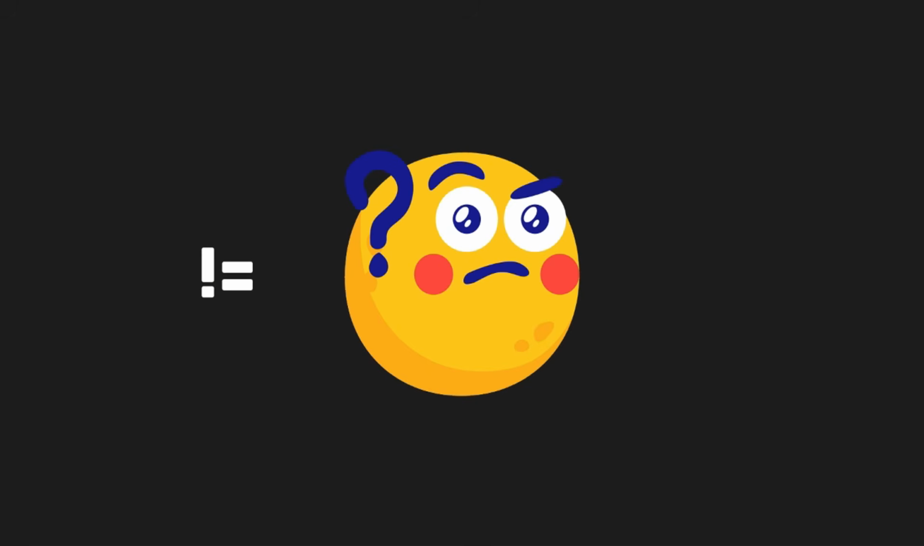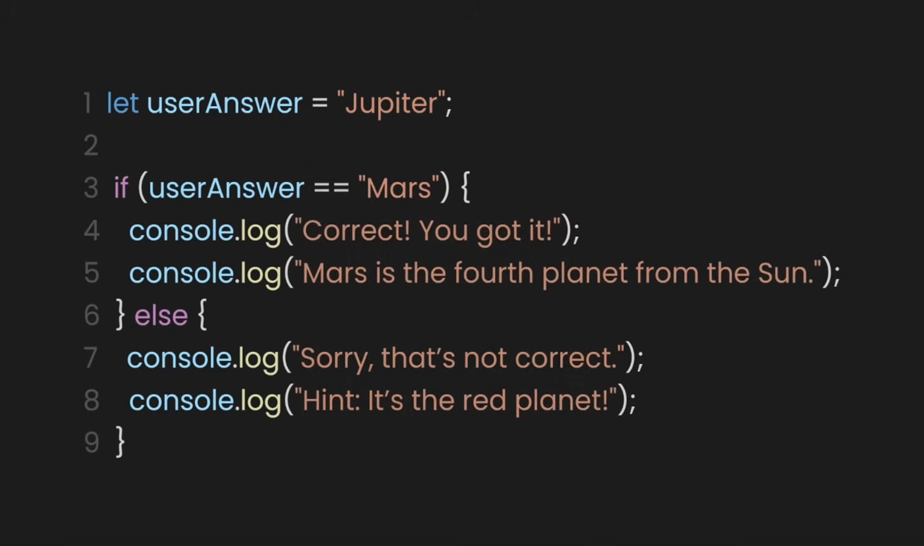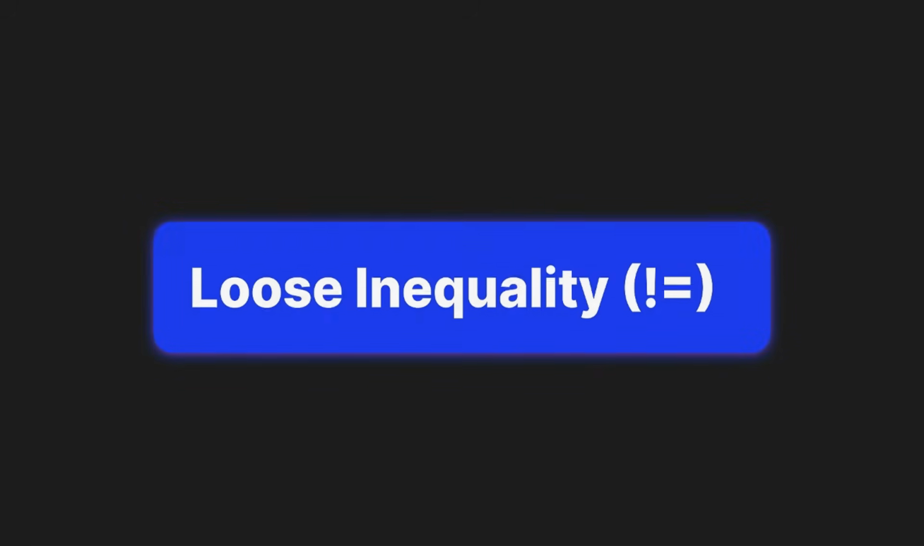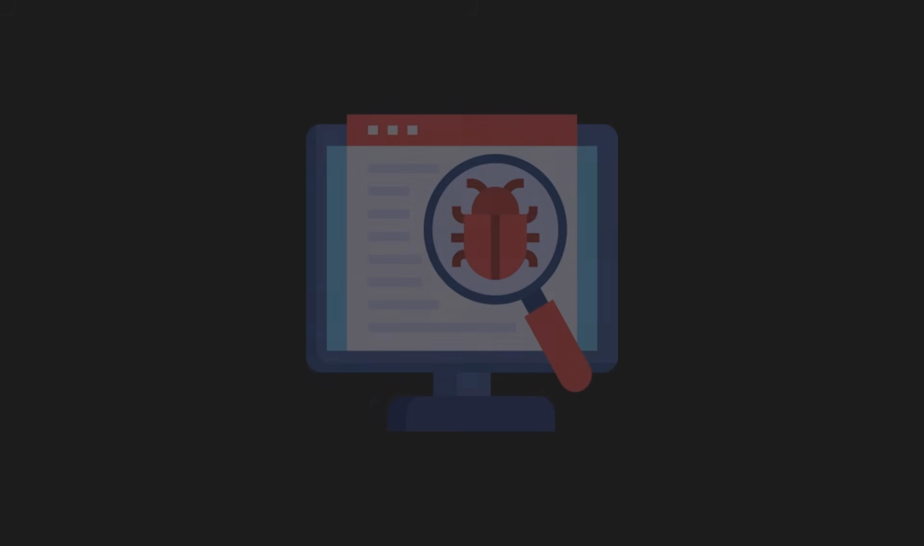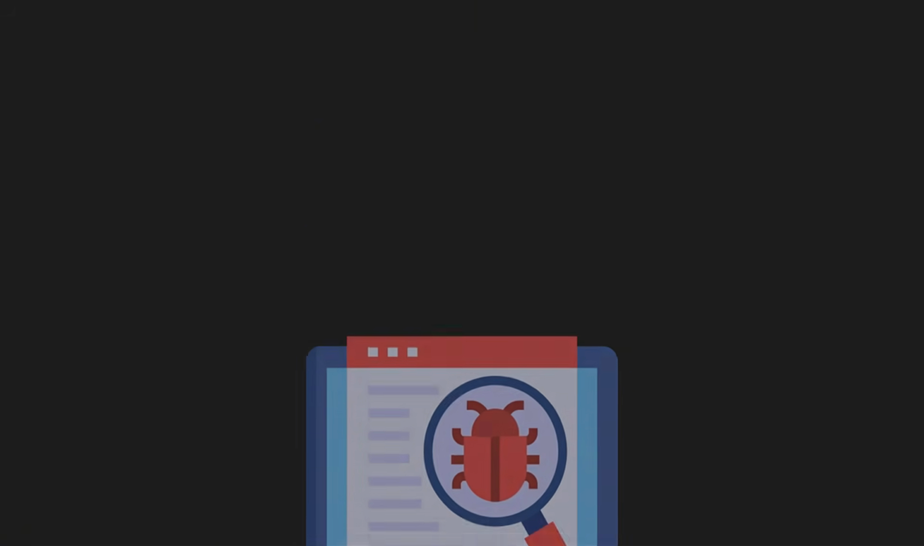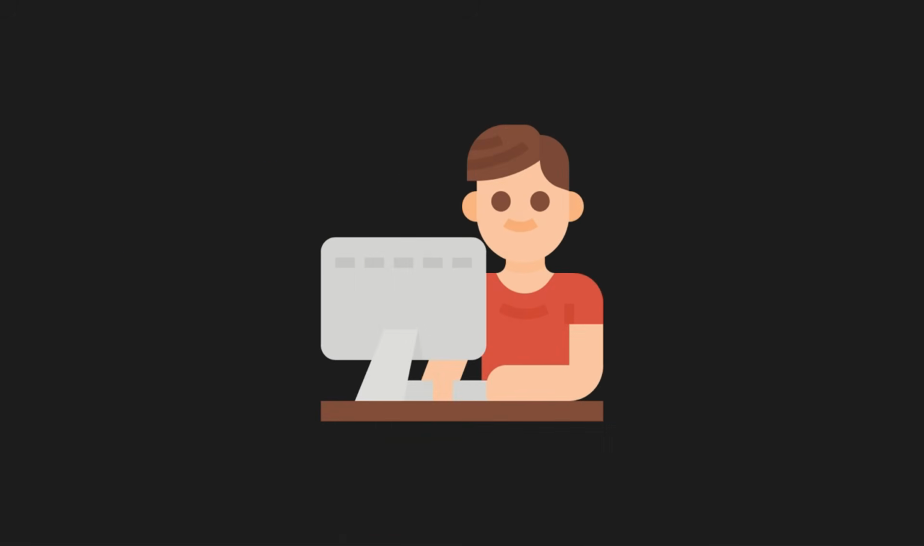But why use loose inequality instead of the loose equality operator? Couldn't we just flip the logic, check if user answer equals Mars, and swap the if-else blocks? Let's try it. This works too, but it feels a bit different. With loose equality, we're checking for the right answer first, which is fine, but in a quiz, users are more likely to get the answer wrong. Using loose inequality is like a teacher saying, "If the answer isn't Mars, let's give them a hint." It focuses on catching mistakes first, which is super helpful for quizzes, forms, or any feature where you expect errors. It's a natural way to guide users when their input isn't what you want.